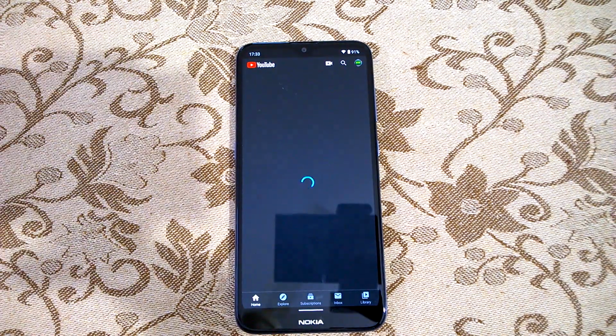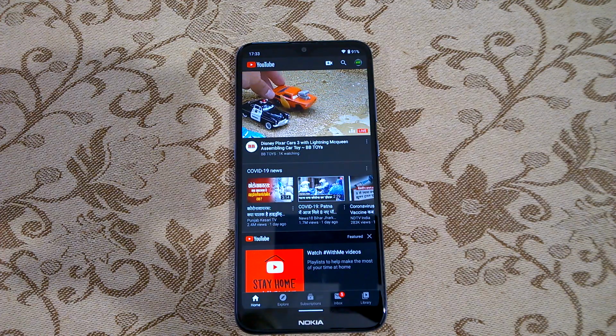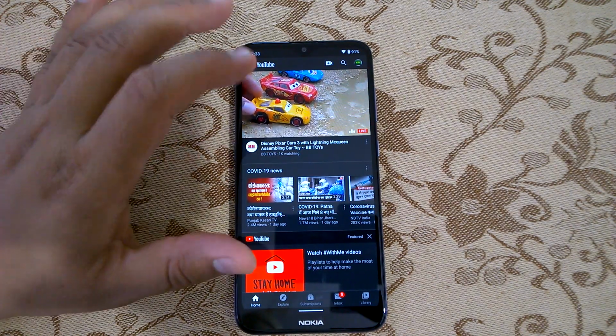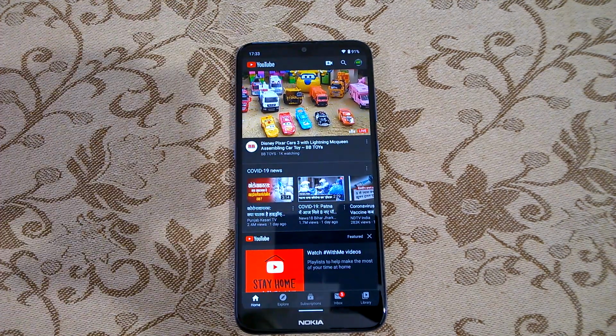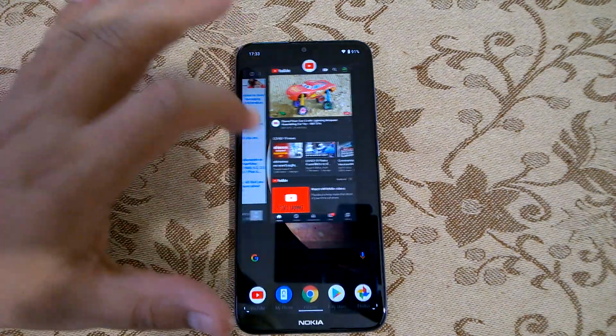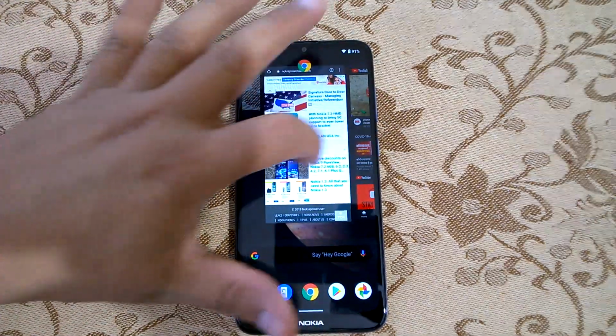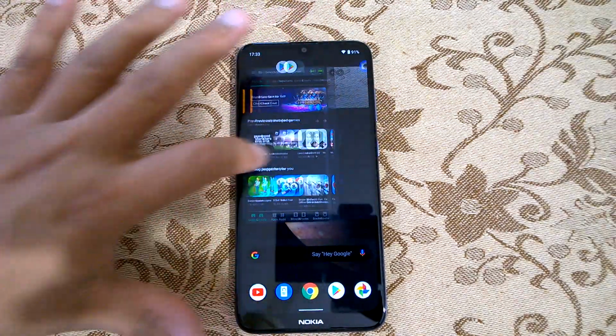I have not seen it crashing or freezing, etc. with Android 10. So far, I could see that there is no deal-breaking bug. By deal-breaking bug, we mean some kind of bug or issue that makes it unusable. I don't see that kind of bug on the device.